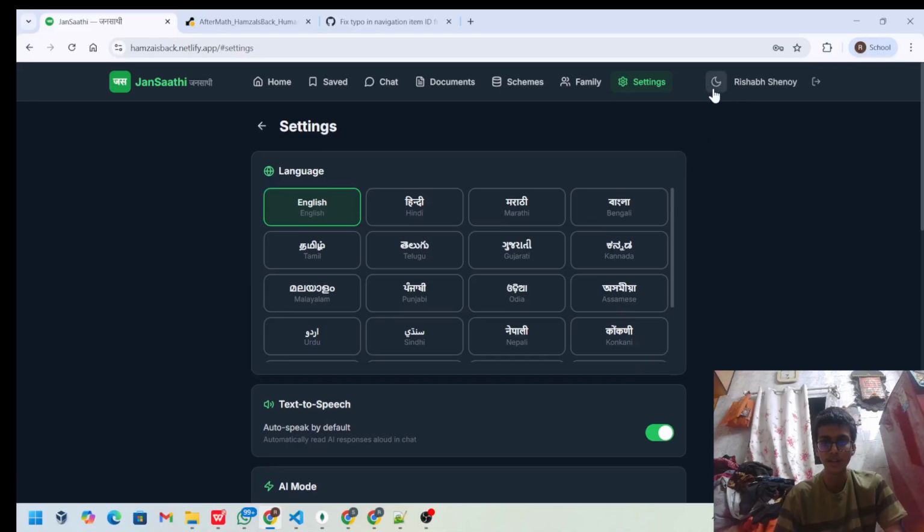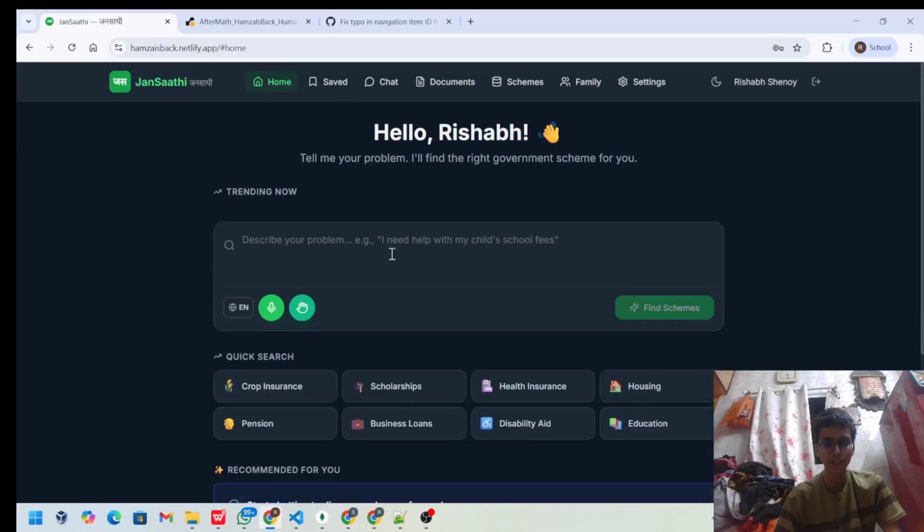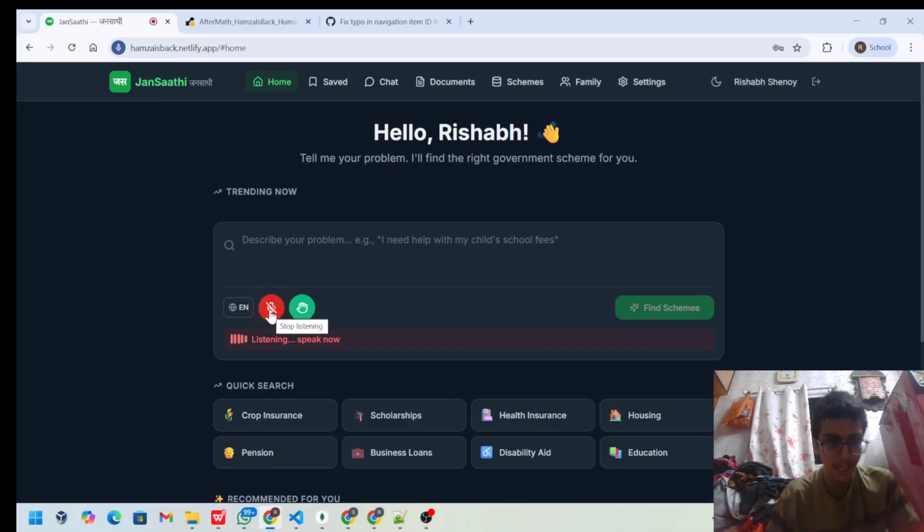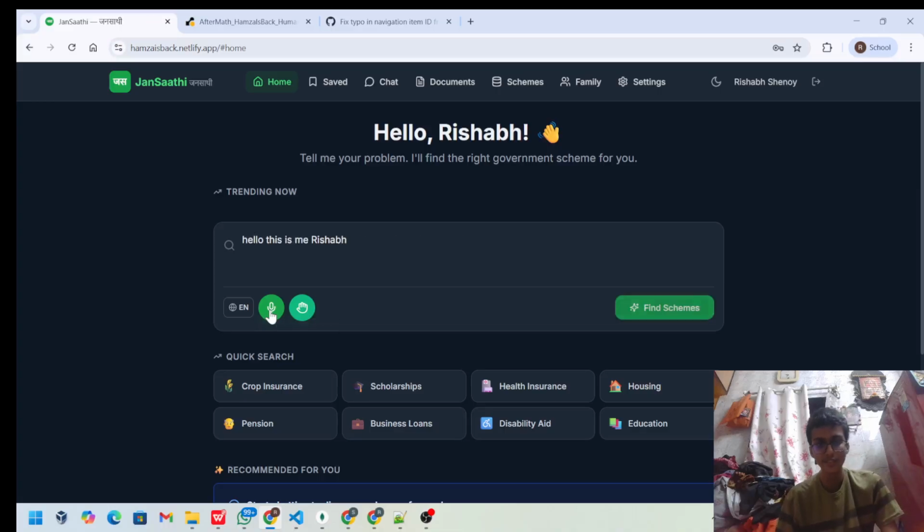So this is the dark and light mode support. Along with that, we are going to check the home page. So we can type any issue and you can use any type of language. So hello, this is me, Rishabh. As you can see, live transcript was generated, and this is how the speech to text is working here.